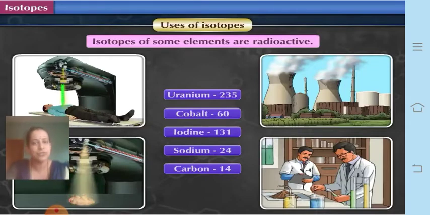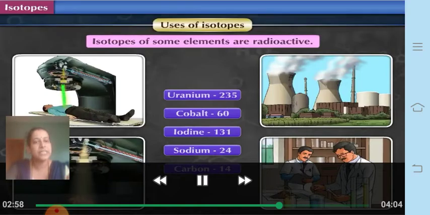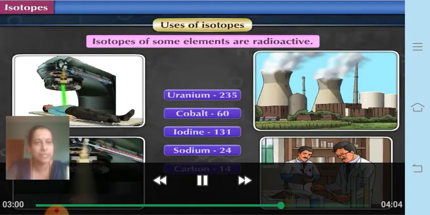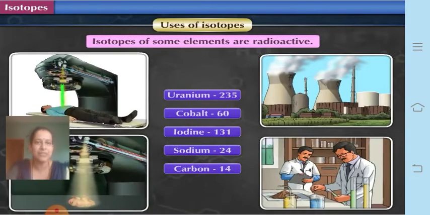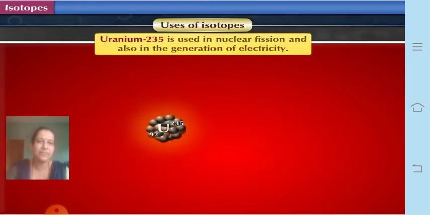So here you can see the different types of isotopes: uranium 235, cobalt 60, iodine 131, sodium 24 and carbon 14. All these isotopes are radioactive in nature. Now let us see what their uses are. They are used in industry, medicine, agriculture and even in research.